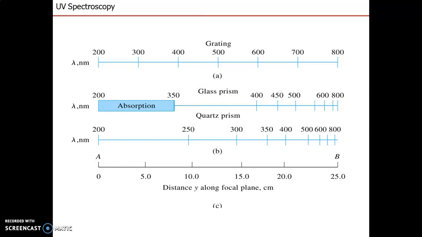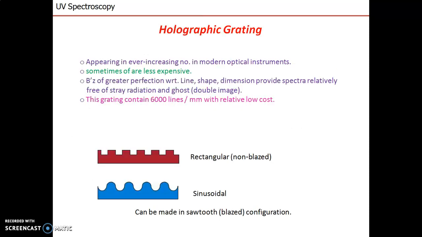Here quartz and glass prism is shown on the scale, and grating dispersion is shown. So here we can see the prism is unable to produce separate wavelengths at equal distance, while grating is separating all radiation very properly. So that's why grating is the component which is able to separate all radiation very properly. That's why grating is more preferred over the prism.